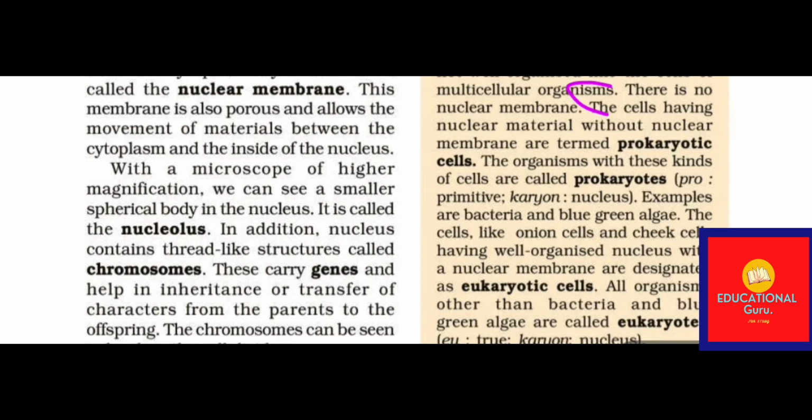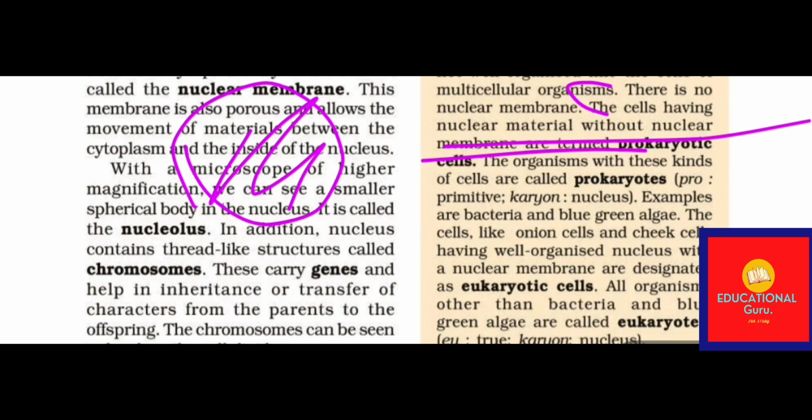The cells having nuclear material without a nuclear membrane are called prokaryotic cells. So these cells have nuclear material but without the nuclear membrane. The organisms with these kinds of cells are prokaryotes. Pro means primitive and karyon means nucleus.